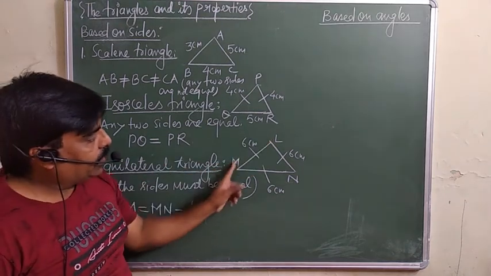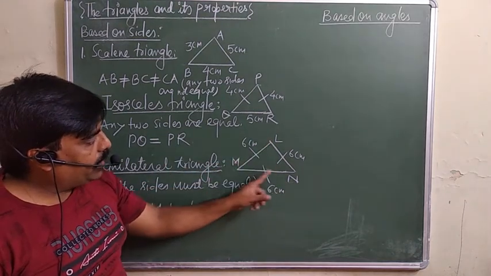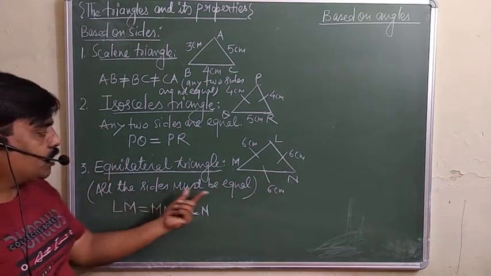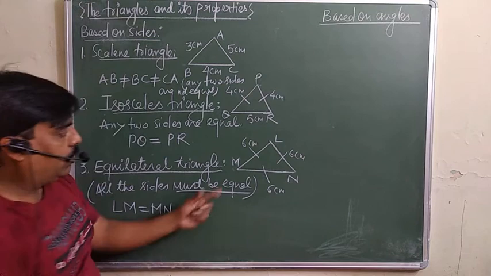To become an equilateral triangle, any triangle will be equilateral if all the sides are equal. Means all the sides must be equal. All the sides should be equal.